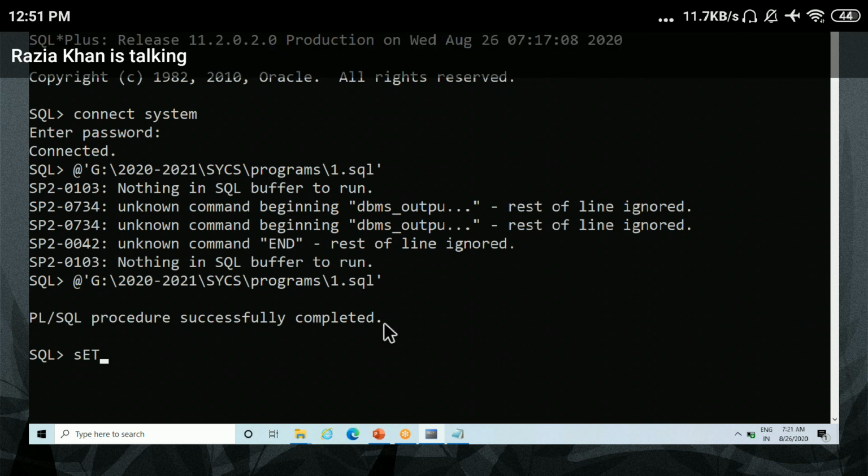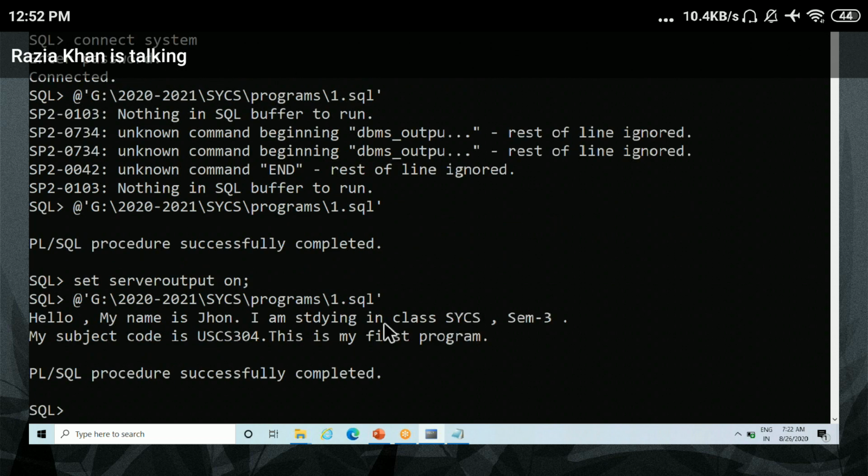So next thing is to type set serveroutput on. Then after turning on the server output, you have to rerun using the up arrow. You can select that path, press enter, and then it displays your output. Is it okay, everyone? Yes or no?